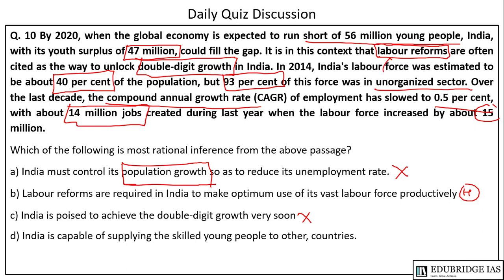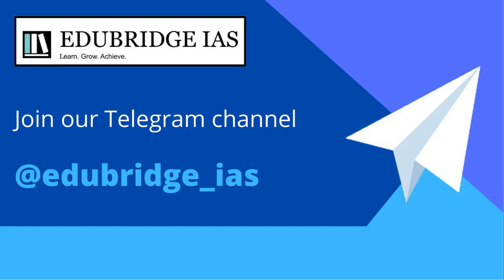Option D is India is capable of supplying the skilled young people to other countries. This is also correct. So out of these two options, option B is more important, more correct, more appropriate in this case, because the key message from the passage is labor reform. So option B is correct in this case.